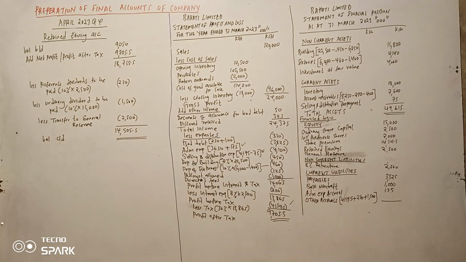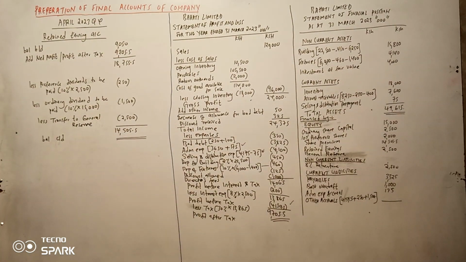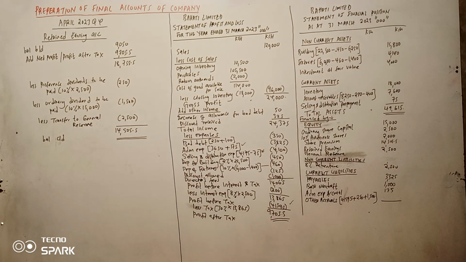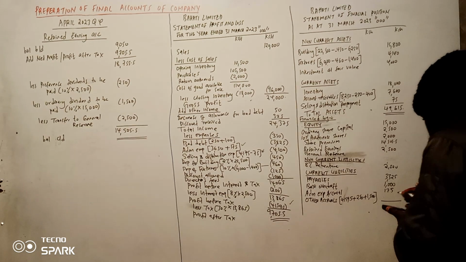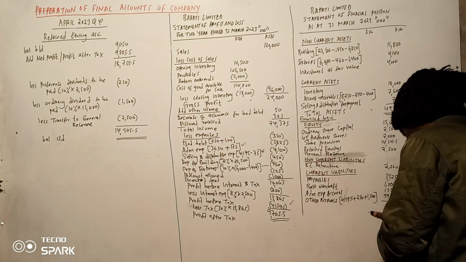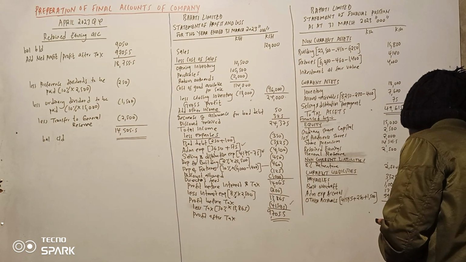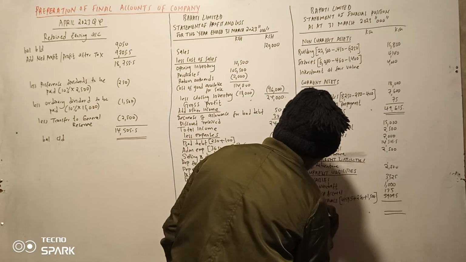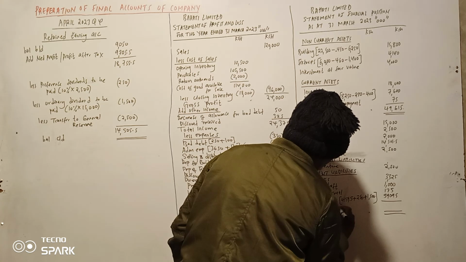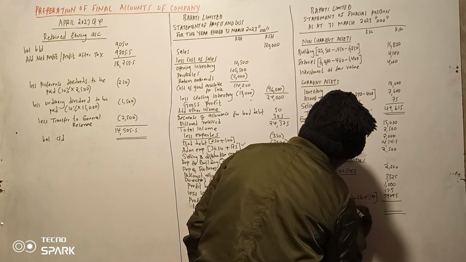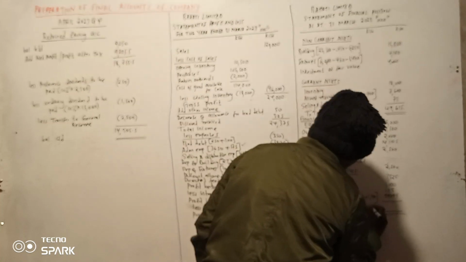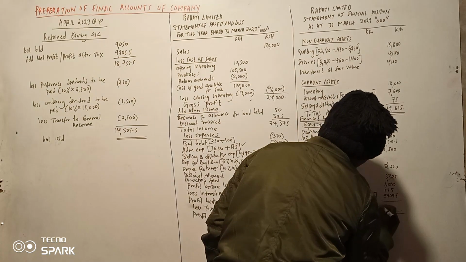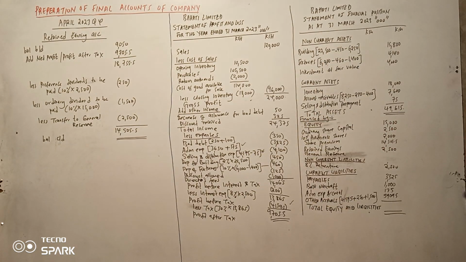So to add them together, so 4159.5 plus 250 plus 1500. This one is 5909.5. So I think when you add them, you say total equity and liabilities. Let us add them together to make out the same answer.